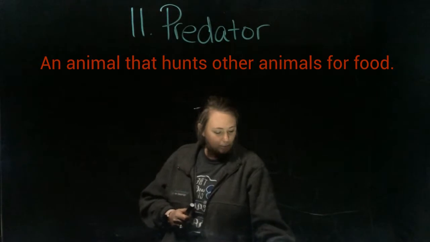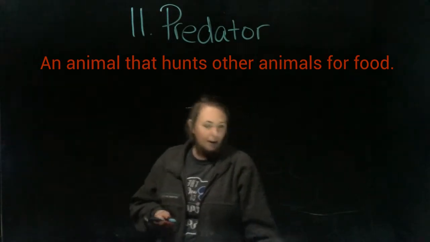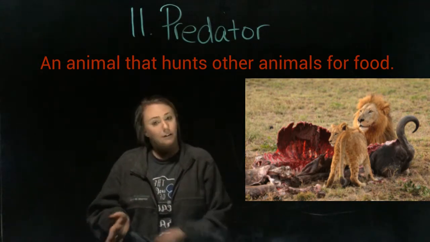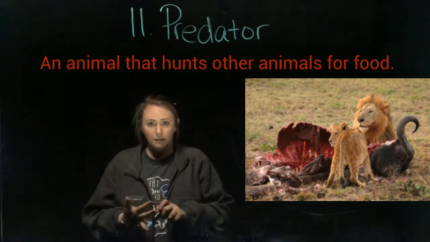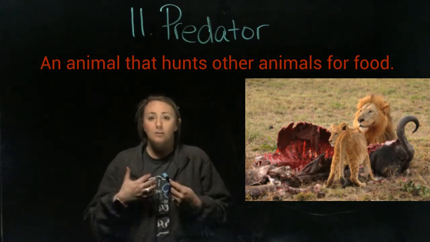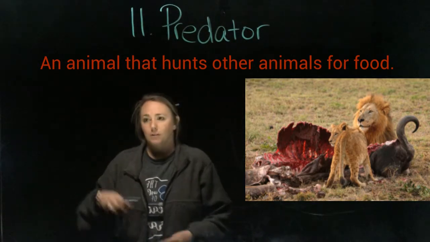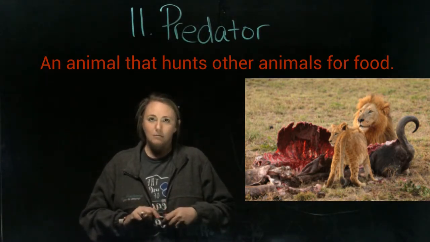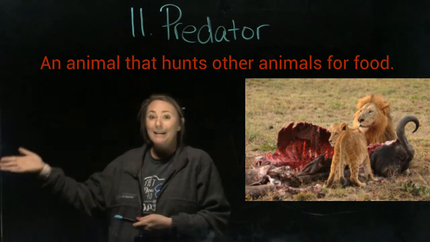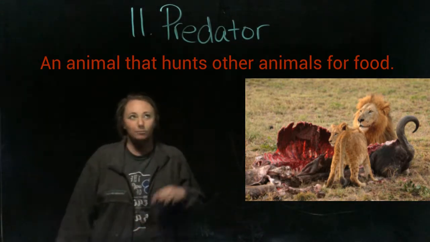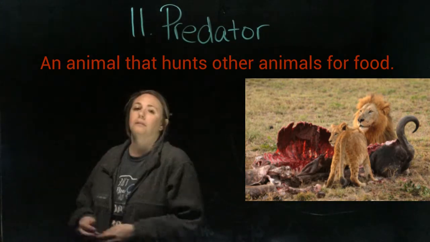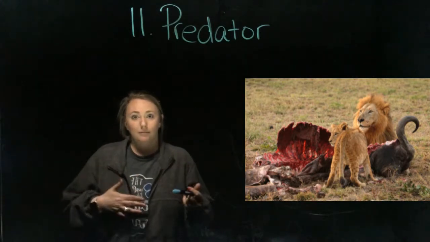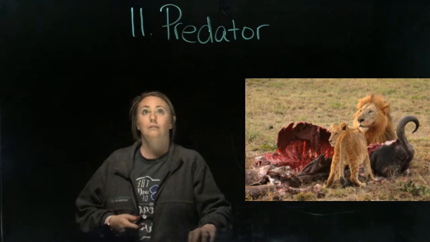Number 11 we're going to talk about is predator. And that's an animal that hunts other animals for food. So a predator can be any animal that goes out and hunts any other animal. It can also be humans. We fish, we hunt, okay? We go out and we catch our food. We're predators. Lions are predators. Bears are predators. Tigers are predators, okay? Is a giraffe a predator? Sure, in the way that it eats plants. But it's not a predator in the sense that it goes out and it hunts down meat, okay? So the opposite of a predator would be what? The prey. And that's our next word.